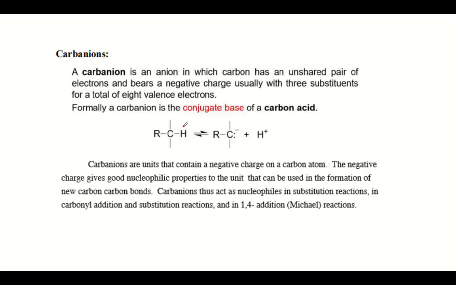Now the next intermediate is the carbanion intermediate. The carbanion is the intermediate in which you have an unshared pair of electrons, with 8 electrons. Although its octet is full, it is basic in nature, and due to its basic nature, it attracts the electron loving species towards itself.